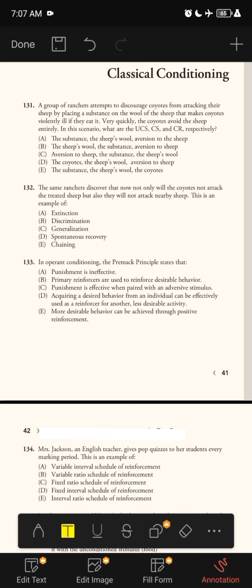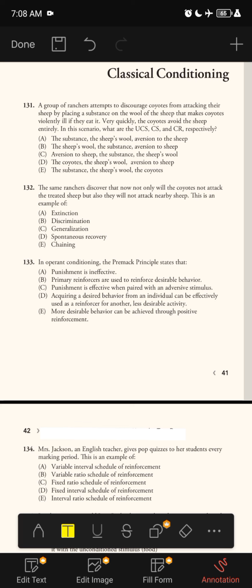A. The substance, the sheep's wool, aversion to sheep. B. The sheep's wool, the substance, aversion to sheep. C. Aversion to sheep, the substance, the sheep wool. D. The coyotes, the sheep's wool, aversion to sheep. E. The substance, the sheep's wool, the coyotes. The correct answer is A.